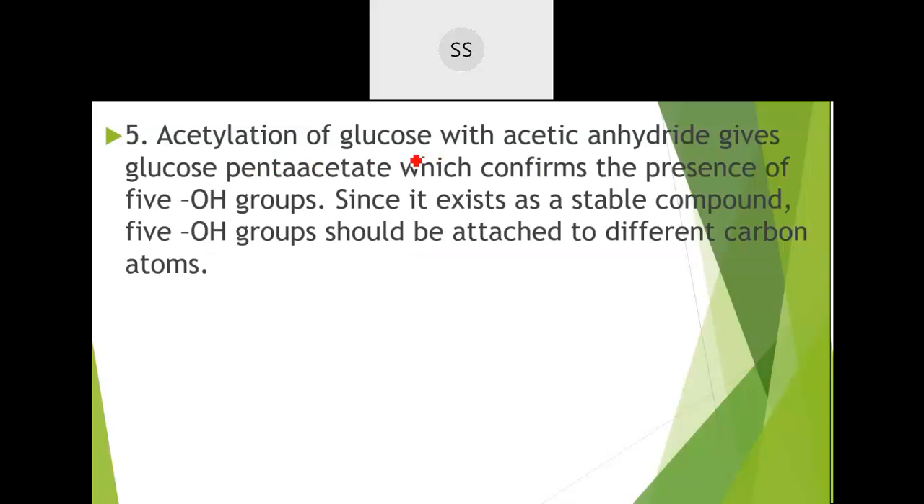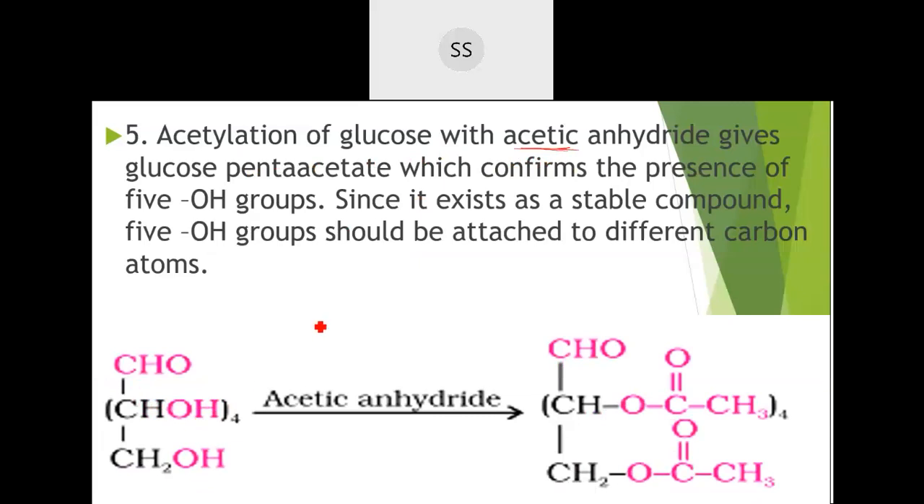Glucose is made to react with acetic anhydride. You know, acetic anhydride is CH3, C double bond O, and then C double bond O, CH3. This is acetic anhydride. Acetic anhydride will get hydrolyzed if an OH group is present.